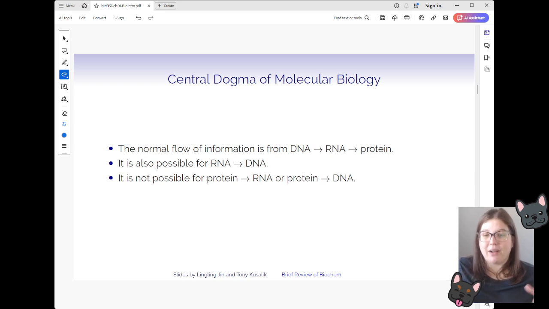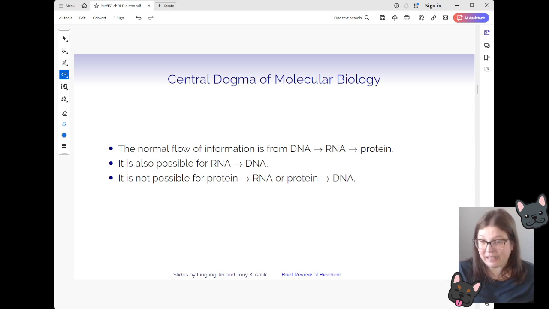When we're thinking about how we make these new cells, what is actually happening here, it all comes back to the central dogma of biology, which I'm sure you have heard time and time again, but it's a very important and fundamental dogma. It is all about how information flows and is replicated in the cell.